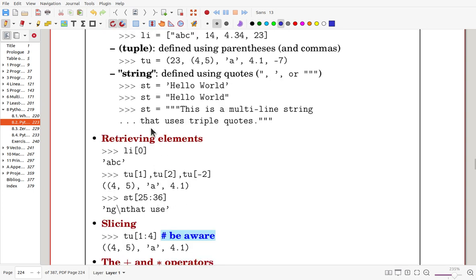And for the string, after declaration of this one, the string can be accessed. Now here we have to count the letters, and from 25 to 36, you can get that one. Here, that one, the line break, new line is here now. It is not visible, but it's there so that it prints it out.